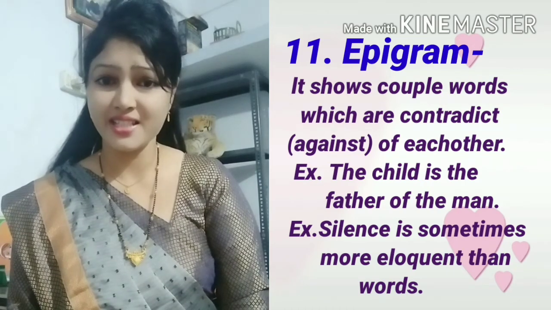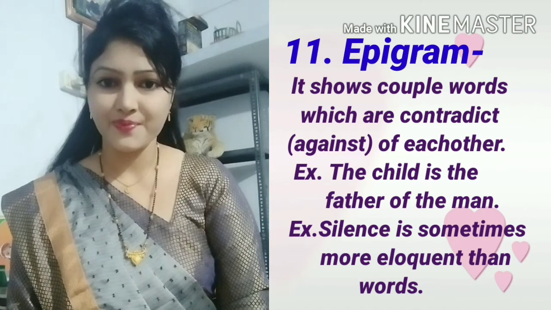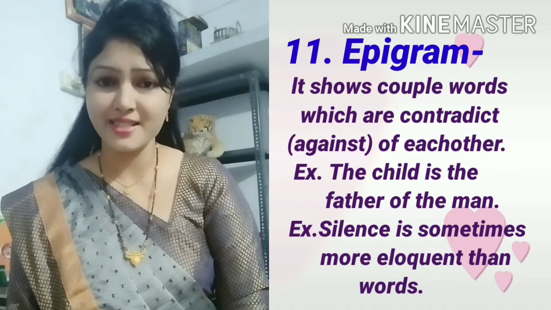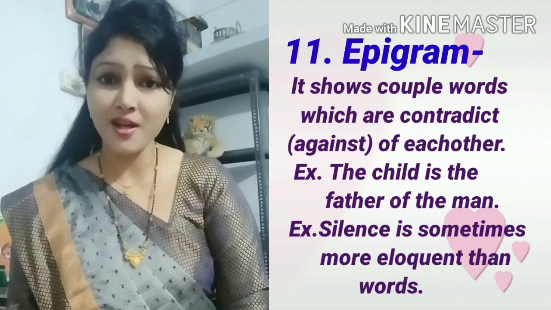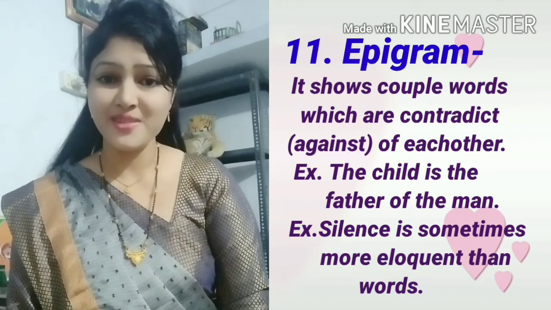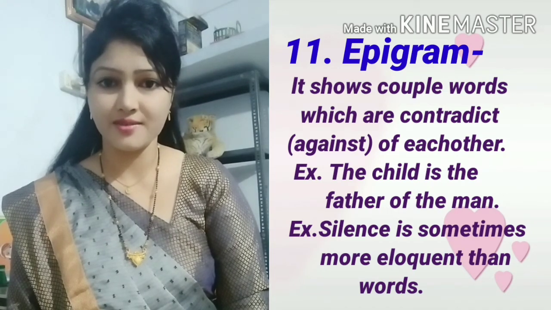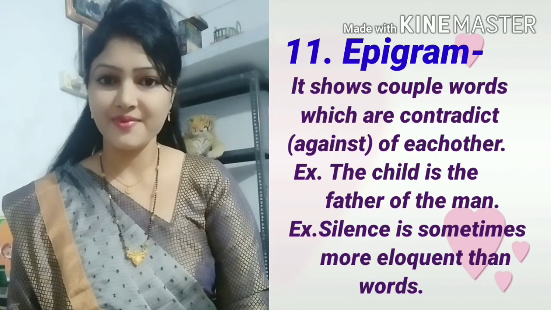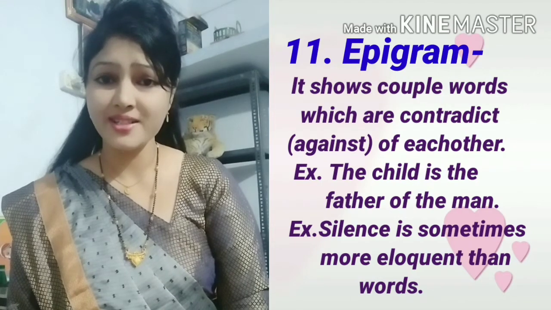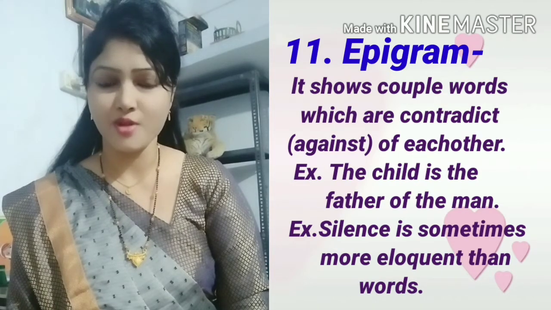In reality, man is the father of child. But in this sentence, the child is the father of man. Here two words are contradictory, the meaning is contradictory, the ideas are contradictory. Contradict means opposite of each other.